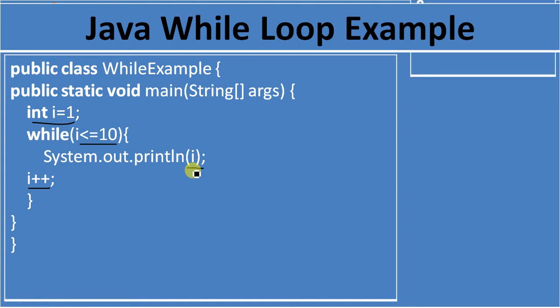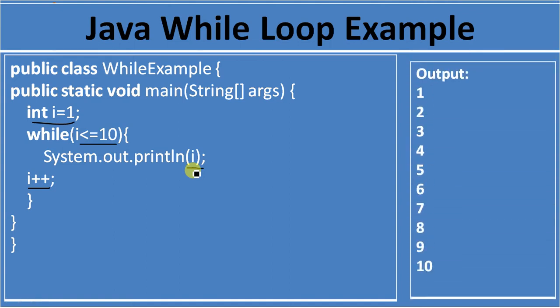So the output is 1 to 10. First it will check int i equal to 1. So the value of i is 1. 1 less than or equal to 10, the condition is true. It will print the value of i. Again it will increase the value of i. Now the value of i becomes 2. Check the condition, 2 less than or equal to 10.